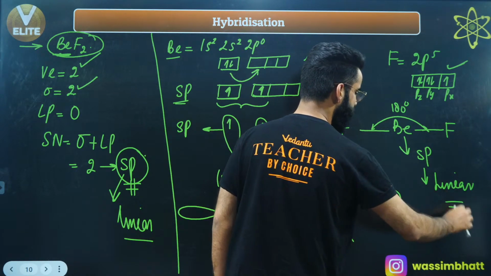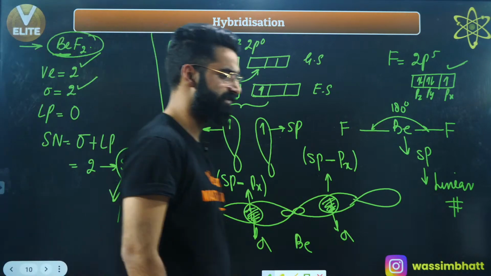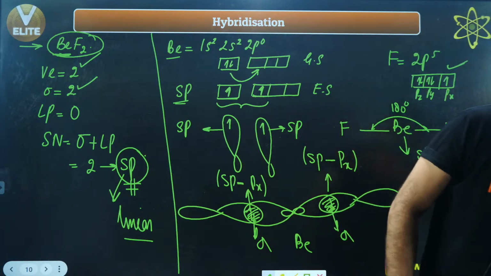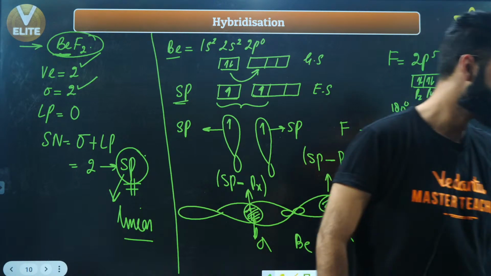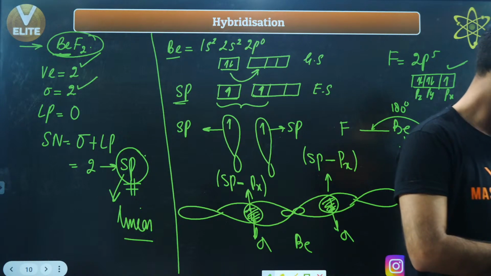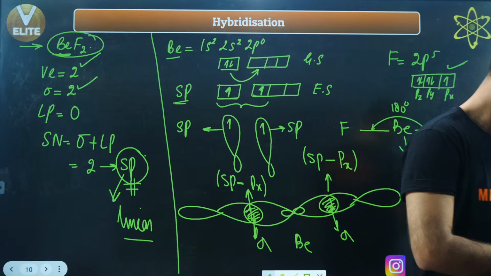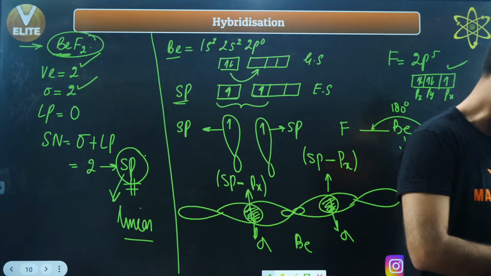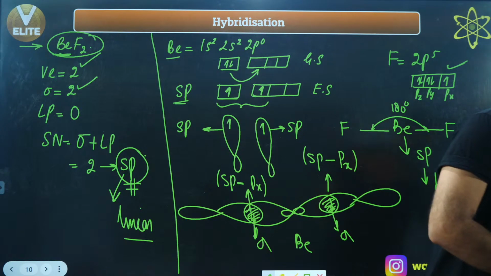I hope you got the exact concept of hybridization and you saw exactly how this BeF2 gets formed. I'm sure it's clear to everyone. You can let me know in the chats, guys. BeCl2 is going to show a similar structure, okay?